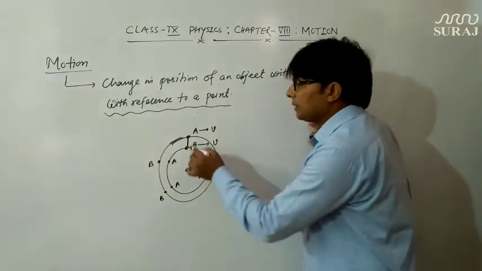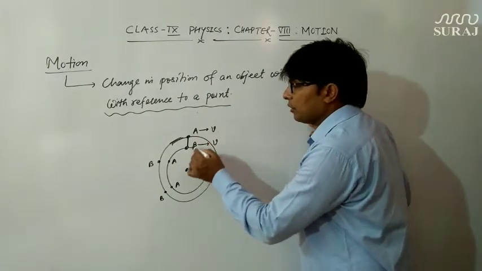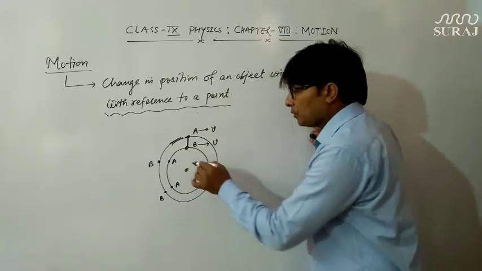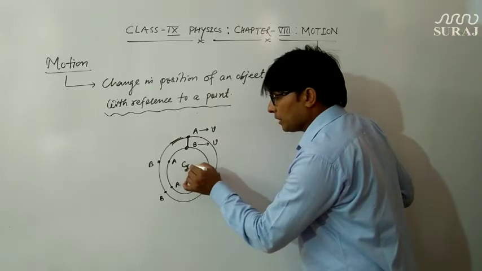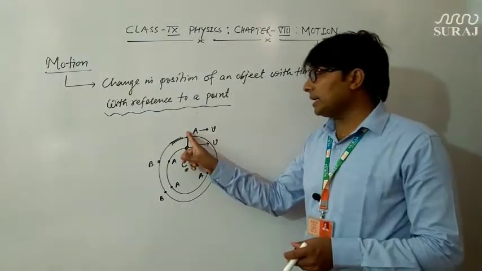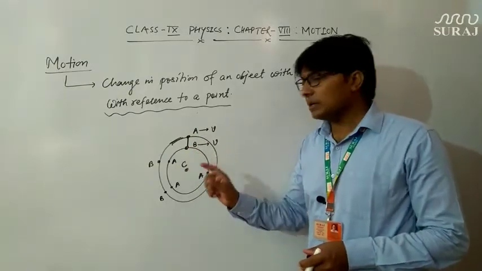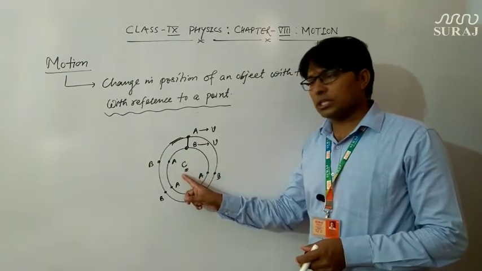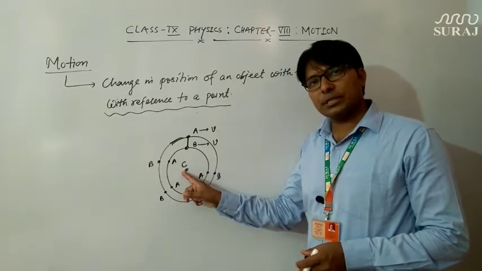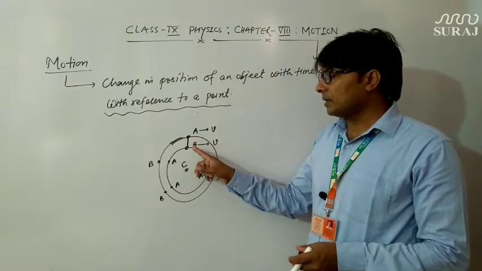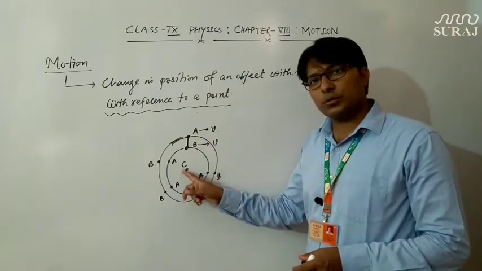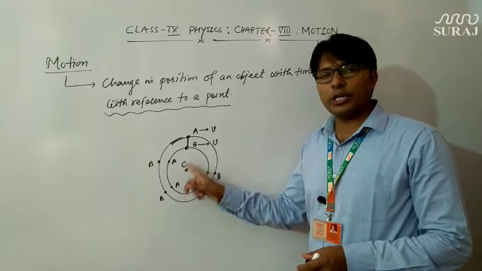Then definitely the position of these runners will keep on changing with respect to this person, whom we have denoted as C. So both A and B are moving with reference to this person who is at rest, or we can say A and B both are in motion with respect to this person, the reference point C.